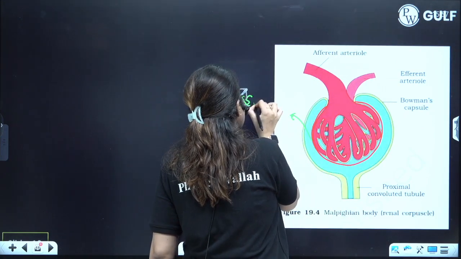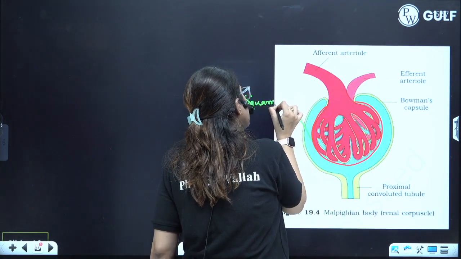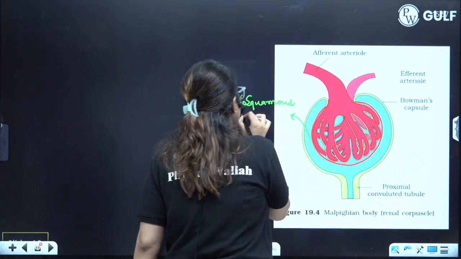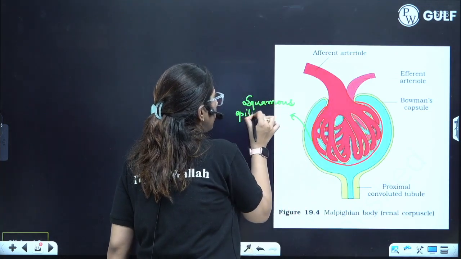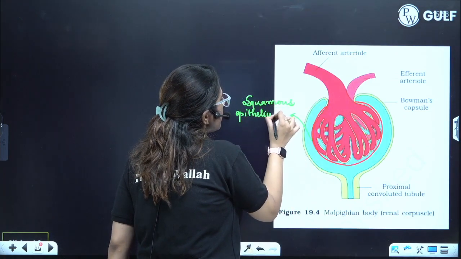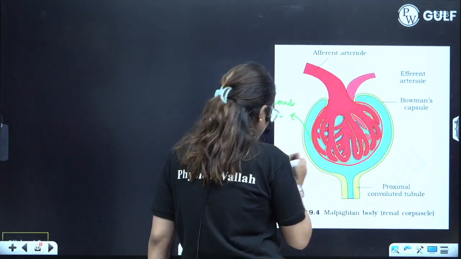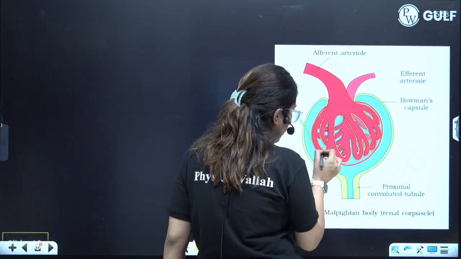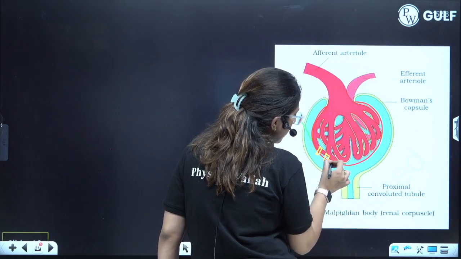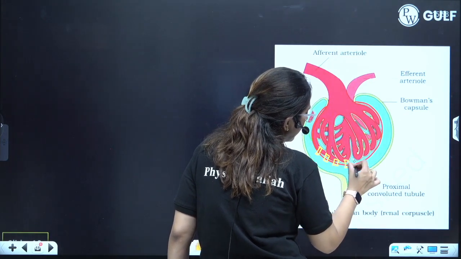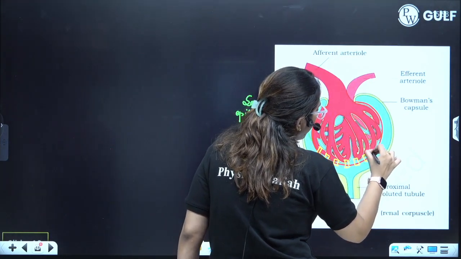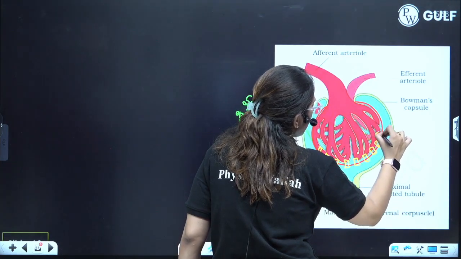The squamous, the flat cells. In this case, special cells are present, which help in filtration, which have a villi-like structure, right?